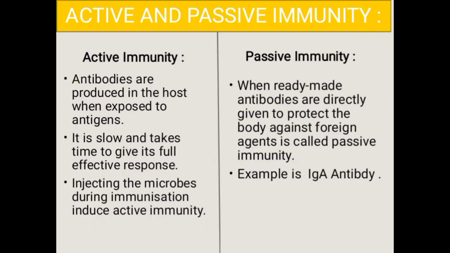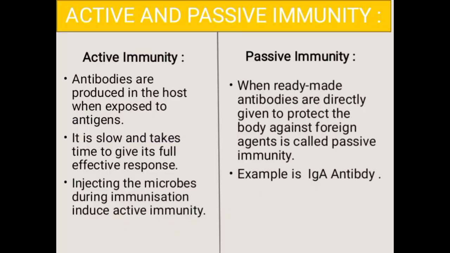Next, we will move on to active and passive immunity. Active immunity occurs when the body's own immune system produces antibodies in response to an antigen or a foreign substance, either through natural exposure or vaccination. This active immunity is slow.